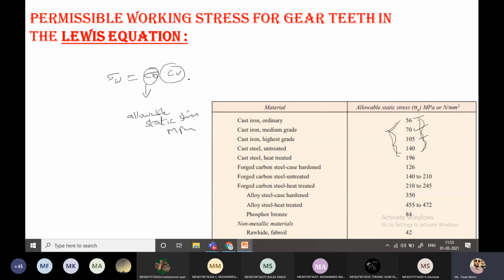Now coming to the velocity factor. Cv also has empirical relations.